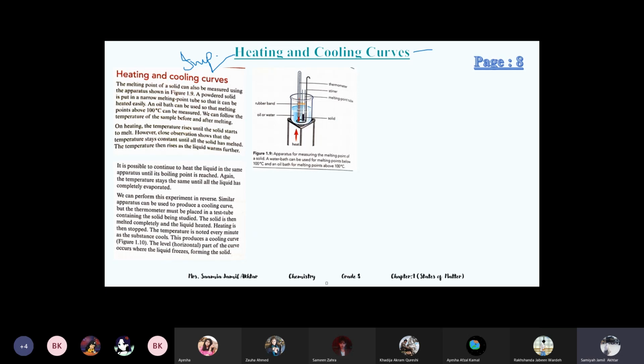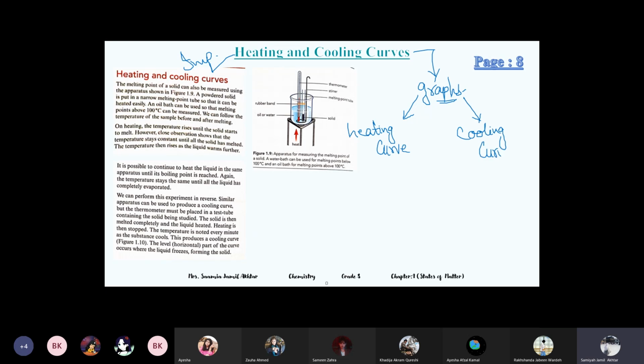What are these curves actually? They are graphs. There are 2 types of graphs: the heating curve is separate, and the cooling curve is separate.